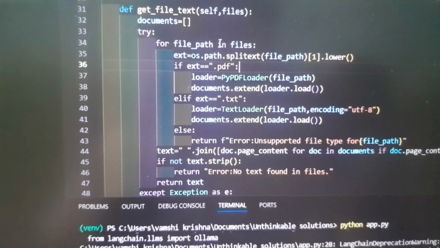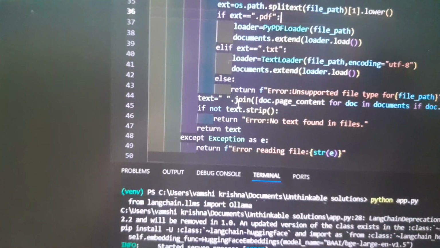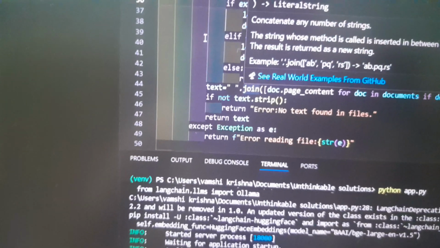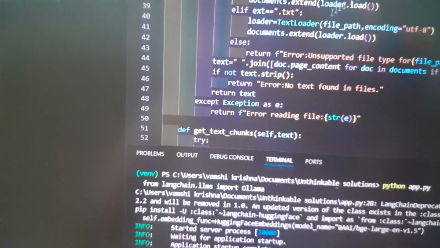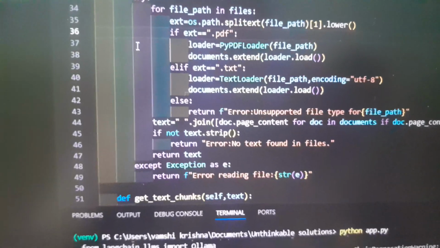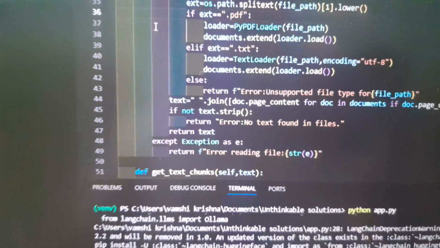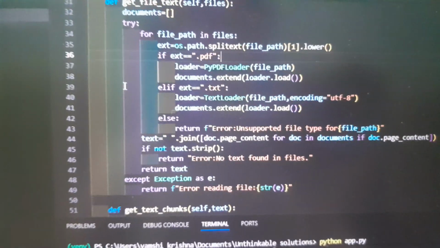Then it concatenates all the page content into one large string. You can see here it only supports two extensions, .pdf and .txt, and returns an error string on unsupported extensions, empty text, or exceptions. So now document ingestion is over.